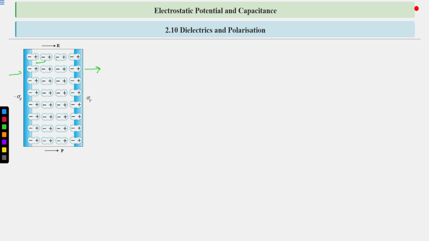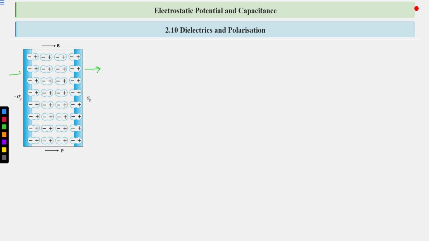So inside the volume, this white portion, except the blue portion, all the charges are cancelling the nearby charge, neutralizing the nearby opposite charge, due to which the net charge in the entire volume of the dielectric will be zero. So inside the dielectric there is no net charge.